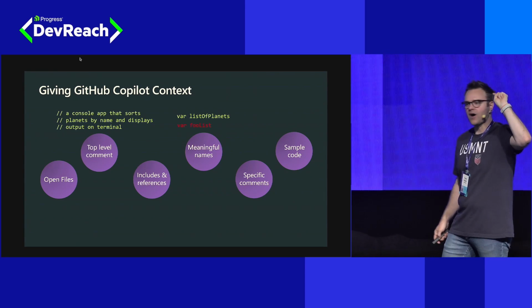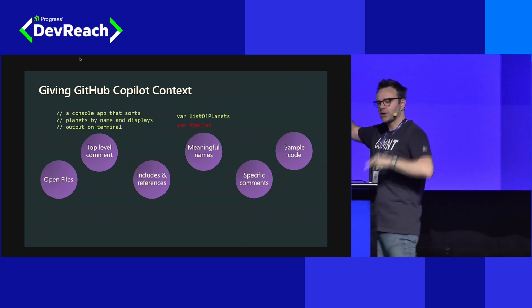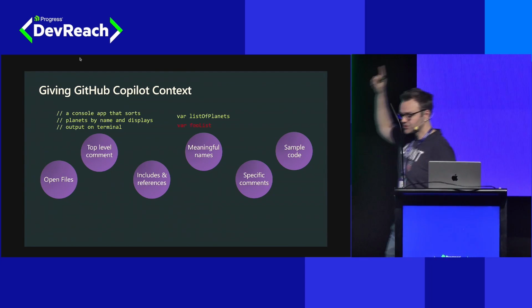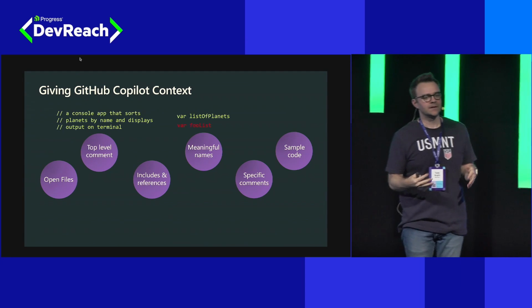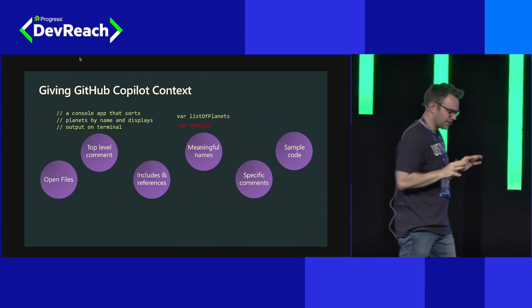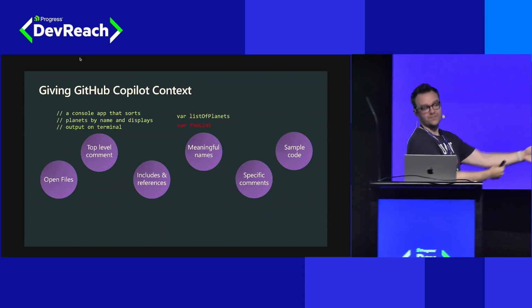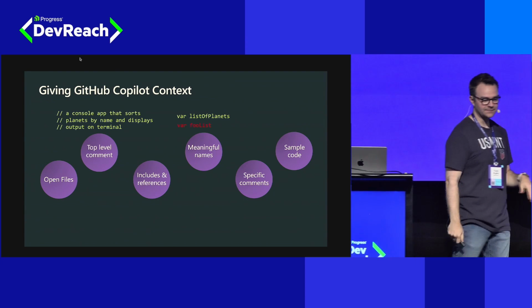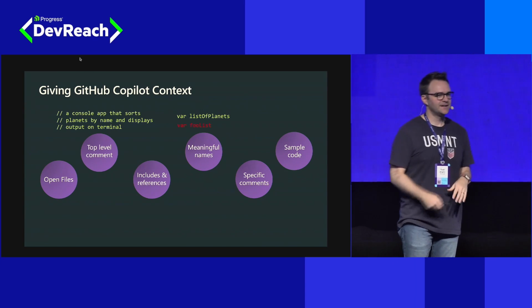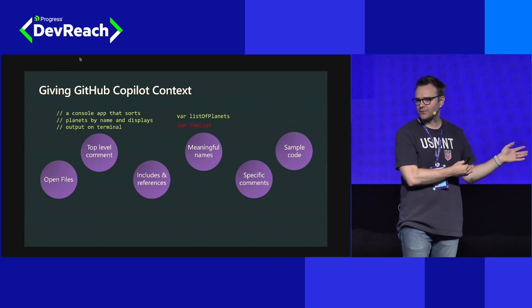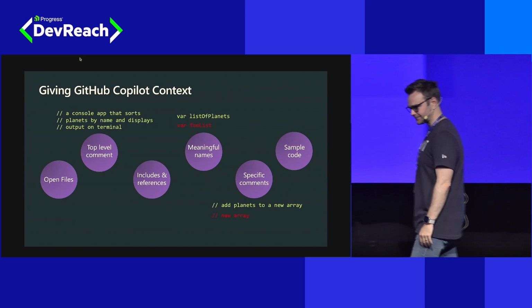We're dealing with some kind of object that might be named planets, and it can start to look for other references in our code that may be relevant to that, or can generate completions that may be more correct to that variable name. So as you're writing your code, good coding practices matter and are even more valuable when you're working with GitHub Copilot. And of course, if you're working with things like foo list, I'm sure that was the other guy's problem before you inherited the code, so now's your chance to improve the code base.